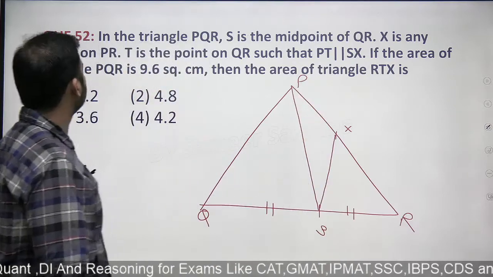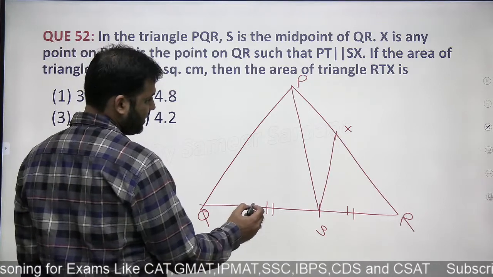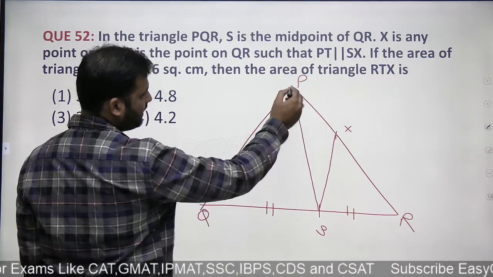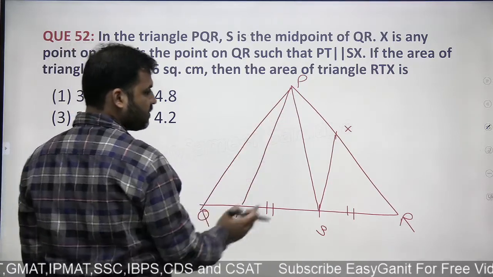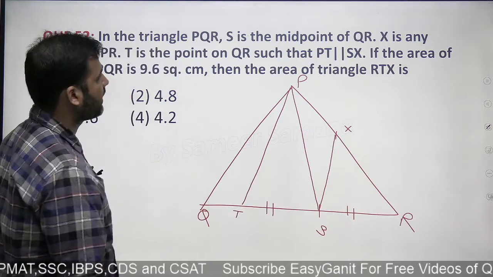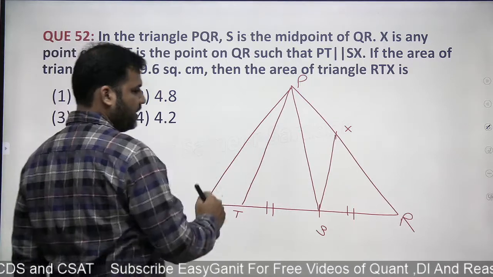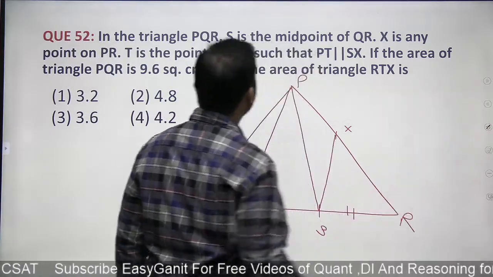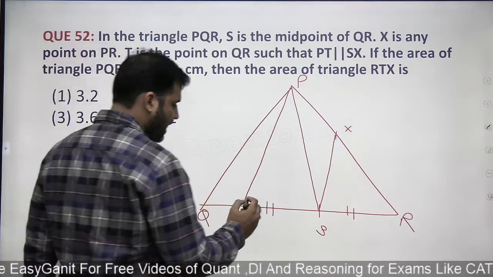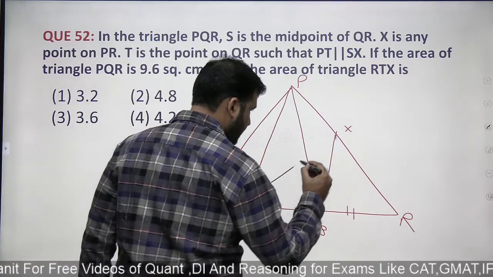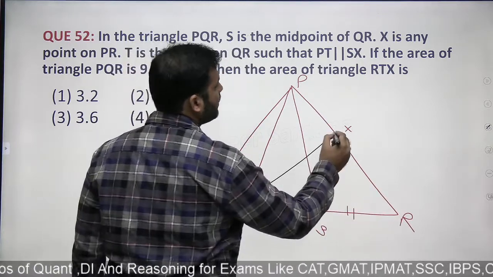And then it says T is a point on QR. T is any point on QR. Let's take any point, such that PT should be parallel to SX. PT जो होना चाहिए वो SX के parallel. So this is parallel to SX. T is any point on QR. Now the area of triangle PQR is 9.6. ये पूरी triangle PQR का area हमें दिया हुआ है 9.6 square centimeter. We are supposed to find out the area of the triangle RTX. RTX. This is the complete triangle for which we need to find out the area.